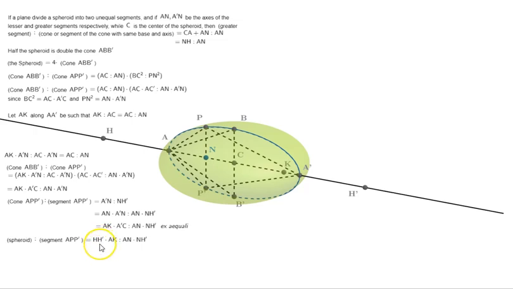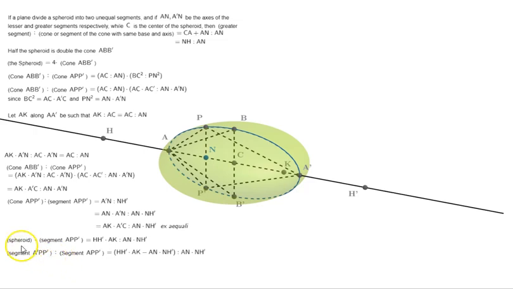So we take 4 times A prime C. 4 times A prime C is HH prime. So HH prime times AK is to AN times NH prime. Segment A prime PP prime is to segment APP prime is equal to HH prime times AK minus AN times NH prime is to AN times NH prime.